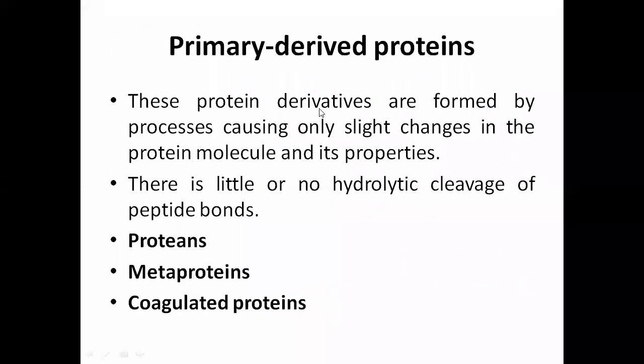Primary derived proteins are formed by processes causing only slight changes in the protein molecule and its properties. There is little or no hydrolytic cleavage of peptide bonds. Examples are proteans, metaproteins, and coagulated proteins.